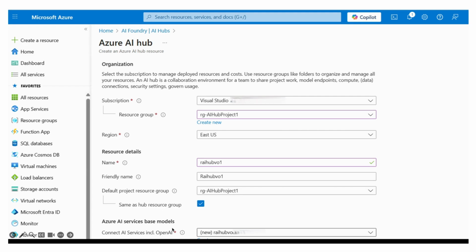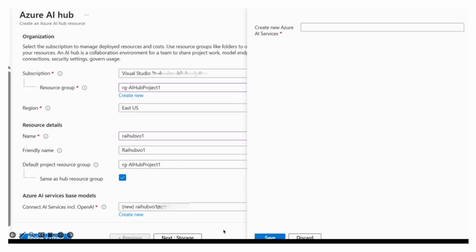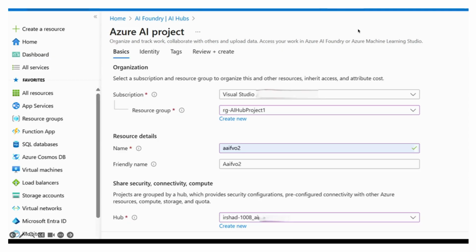Also we need to select or create an Azure AI service based model. Either you can create this one if you don't have one, or you can select the existing one. Once it is done, go to the main screen, and again we need to select the project. Same way, this is also very crucial. It allows us to store our data, and it is like a single platform where we do all our activity.